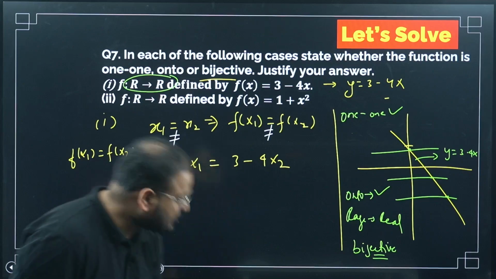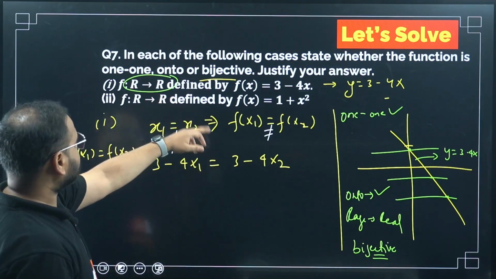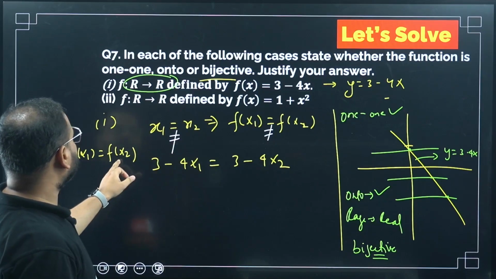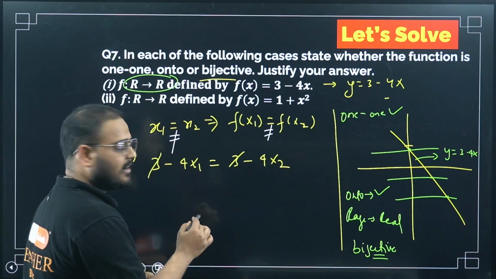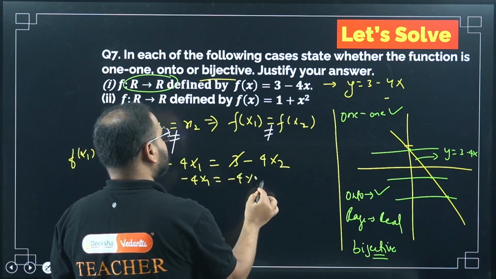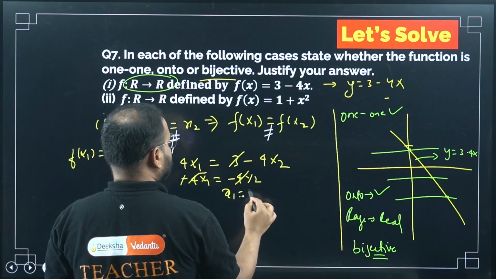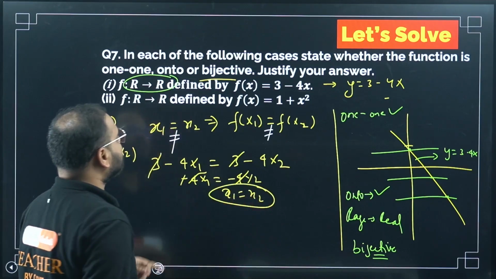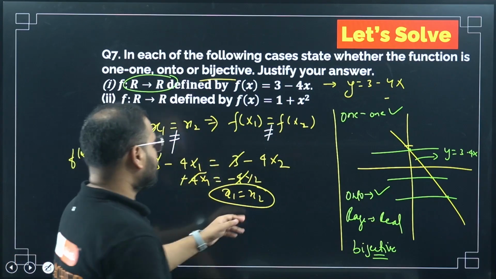So if f(x1) is equal to f(x2), then 3 and 3 will cancel each other. I'll get minus 4x1 equal to minus 4x2. Again cancel this one, and I get x1 equals x2. Isn't that the first condition? If the function value is equal, then x1, x2 is coming equal. So yes, true.